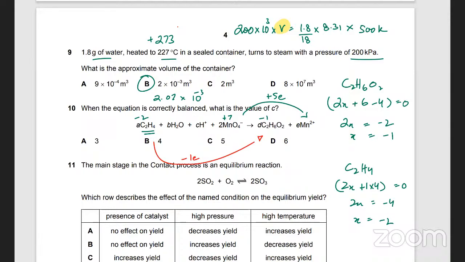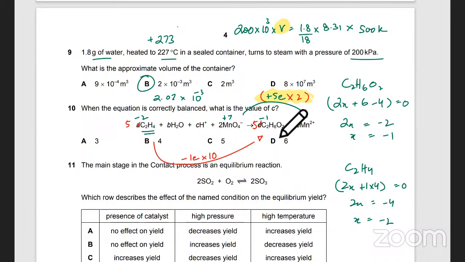Now what is the quantity of Mn? He already put 2 over here in the equation, so Mn is doubled. So how many electrons are being gained? That's 10, right? Is that clear? So there should be 10 electrons being lost as well, so this has to be multiplied by 10. I need to have 10 carbons in total. So what's the value of A? A is going to be 5. If I put 5 over here, I'm going to get 10 carbons, okay? And then D would be 5 as well. Is that clear?